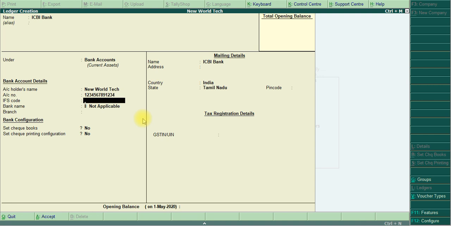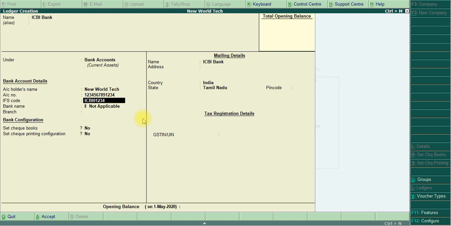first the 11 digit alphanumeric. First 4 digits are alpha. Here ICBI, so ICBI is the first 4 letters. The 5th letter must be 0. Every IFSC code has the 5th digit as 0 only. So it's common, so I give 0 here.